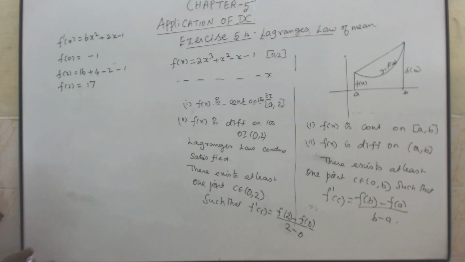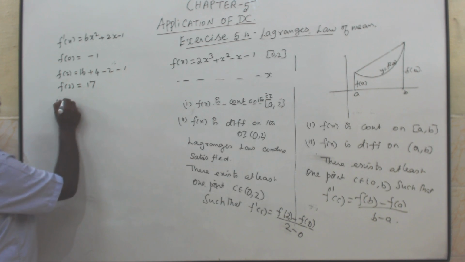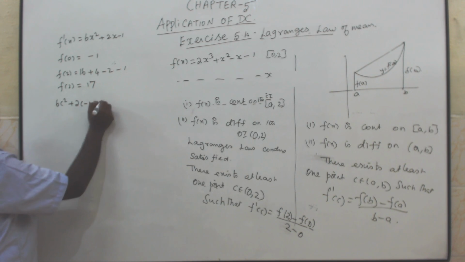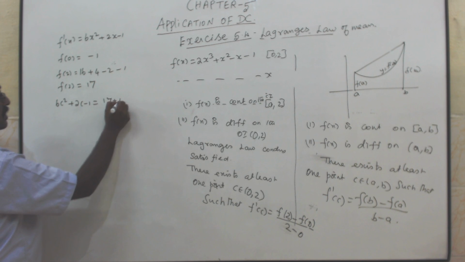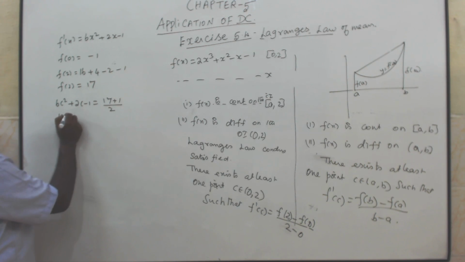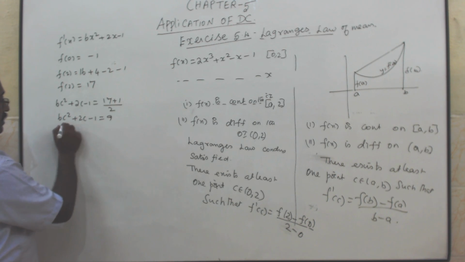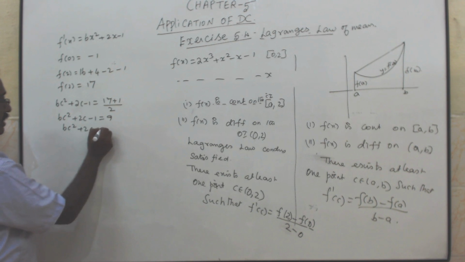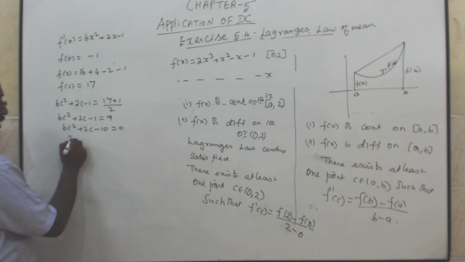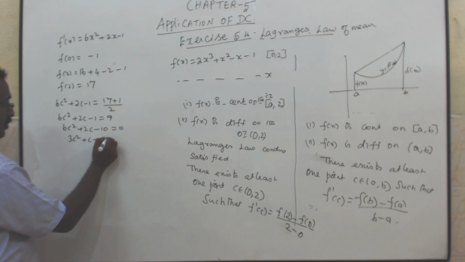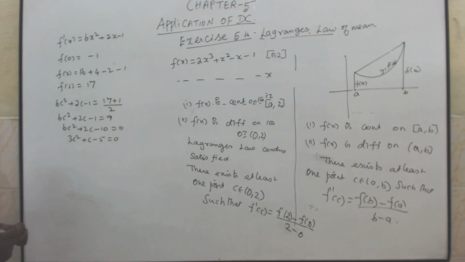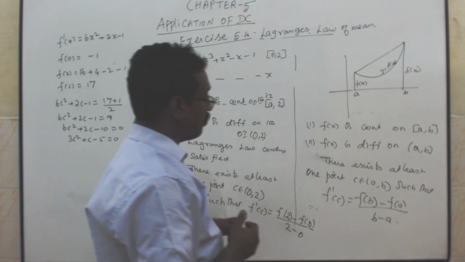Now apply the formula: f dash of c, that is 6c square plus 2c minus 1 equal to 17 minus of minus 1, plus 1, by 2. 18 by 2 is 9, that is 6c square plus 2c minus 10 equal to 0, that is 3c square plus c minus 5 equal to 0. This is a quadratic equation, but you can't solve it by factoring.